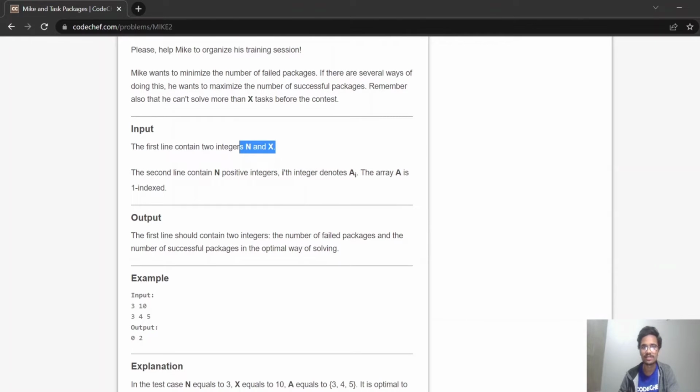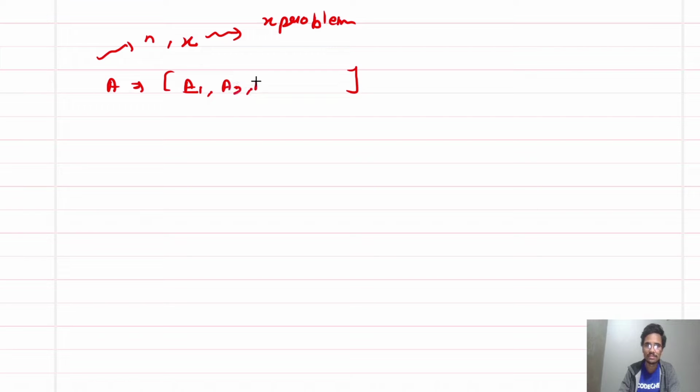So n is the number of packages and an array will be given which denotes the tasks present in the ith package. X means he can only solve x problems before a contest, and n is the number of packages. An array of size n will be given, so at every index a value is given: a1, a2, a3 up to an.